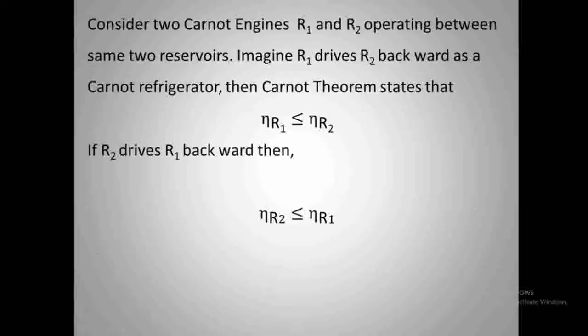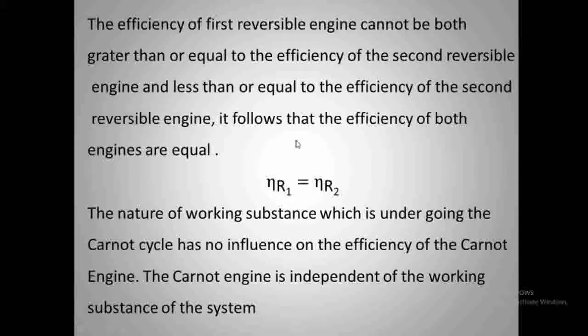Only the equality sign is possible here. Here R2 is greater, here R2 is less. That is not possible. So the only possibility is the equality sign. So we can say that it follows that the efficiencies of both engines are equal. So we can write eta R1 is equal to eta R2.